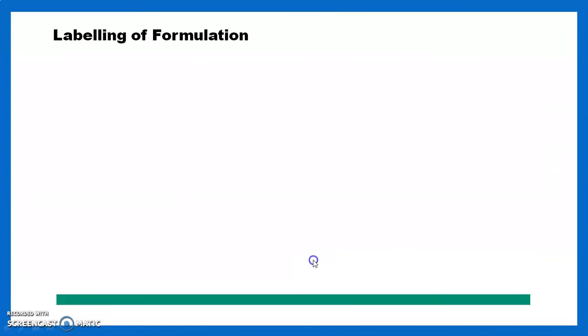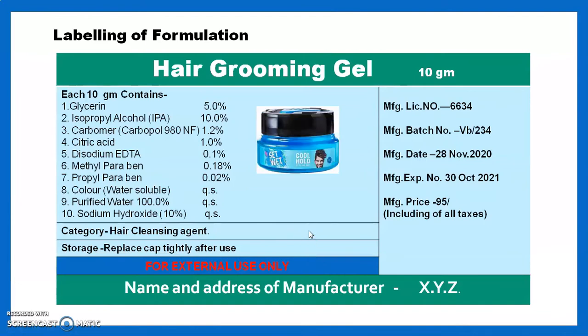Then we move toward the labeling formulations. The label of our preparation is like this. The label should contain on the upper side the name of our preparation, that is hair grooming gel, and on the right hand side its quantity or volume. It is 10 gram, as we already mentioned. Then we mention what each 10 gram contains, or each 1 gram also, but we prepared 10 gram, so we mention the quantity of 10 gram.